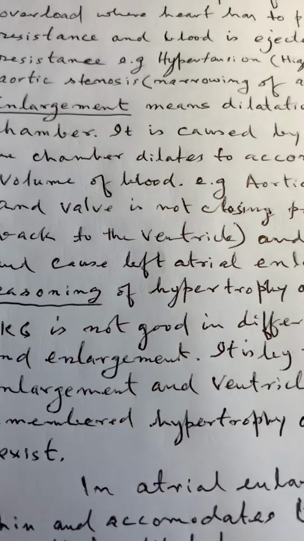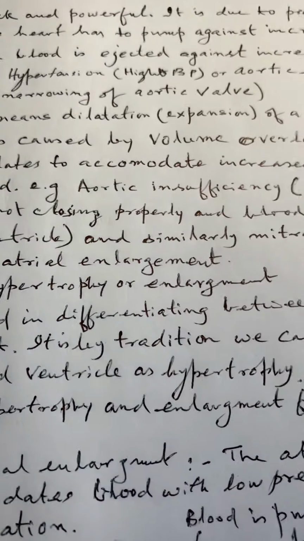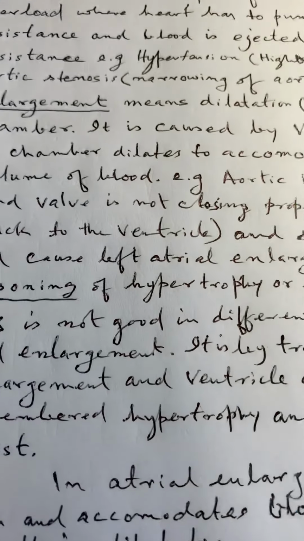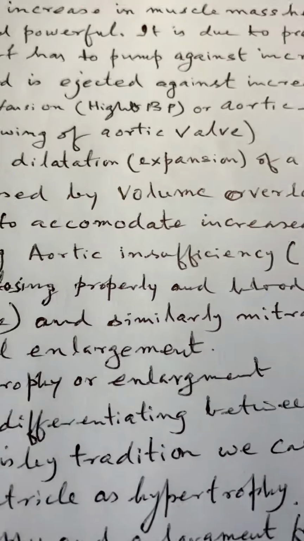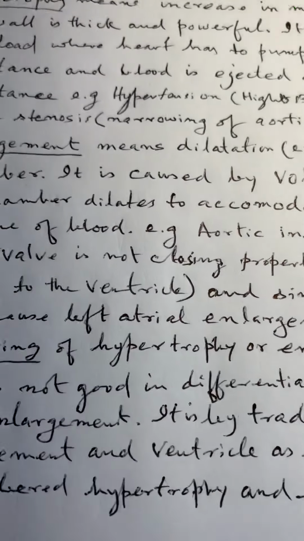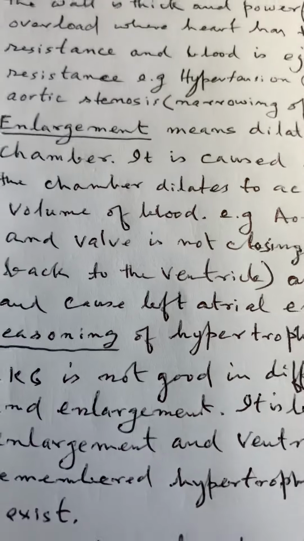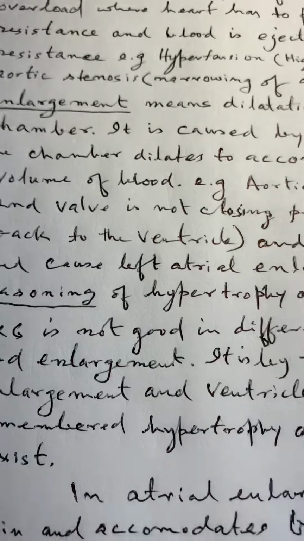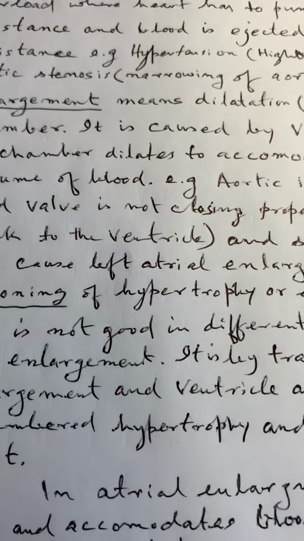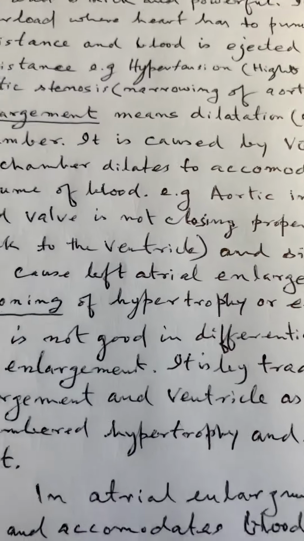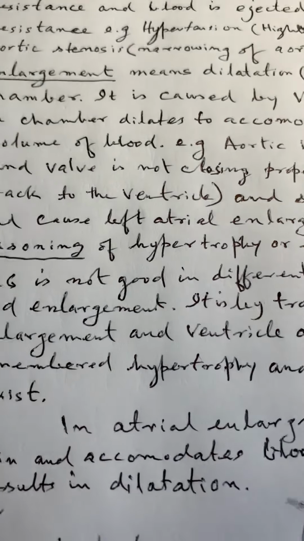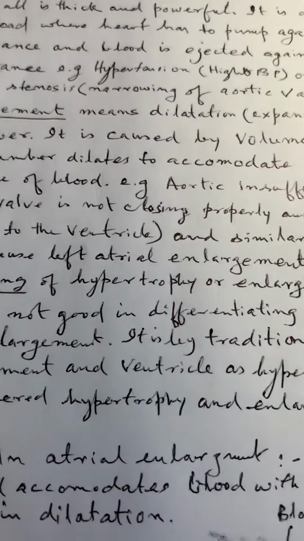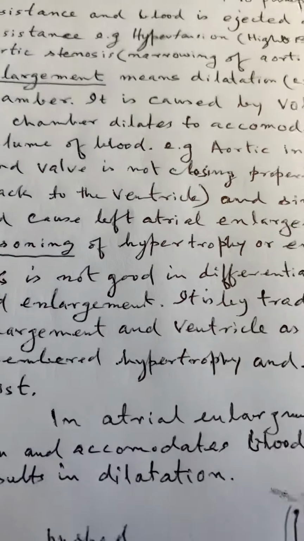While enlargement means dilatation, that is expansion of the particular chamber. It is caused by volume overload. What is volume overload? That is the blood coming to the atrium through the superior vena cava and inferior vena cava on the right side, and through the pulmonary vein to the left atrium. So the blood flow is coming to the atrium through these vessels.